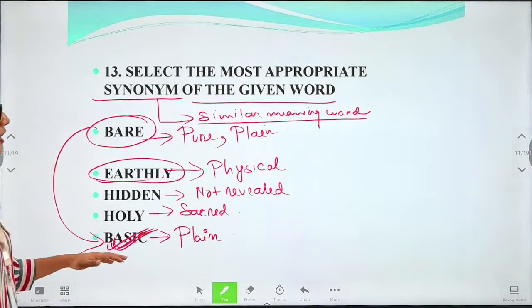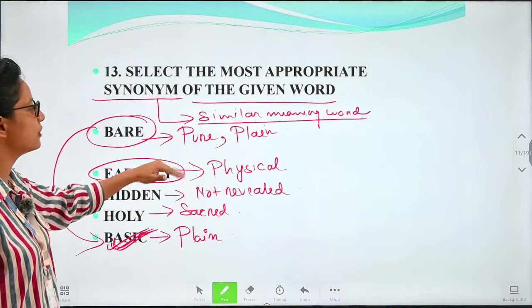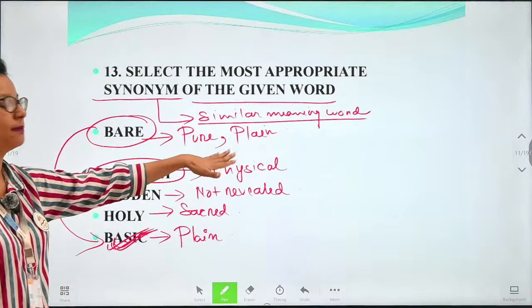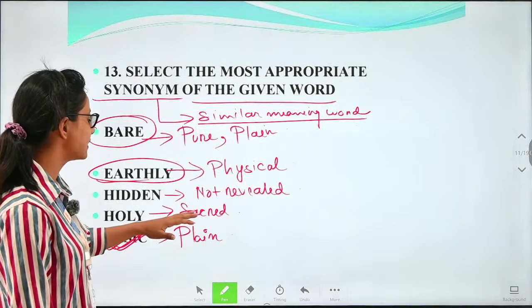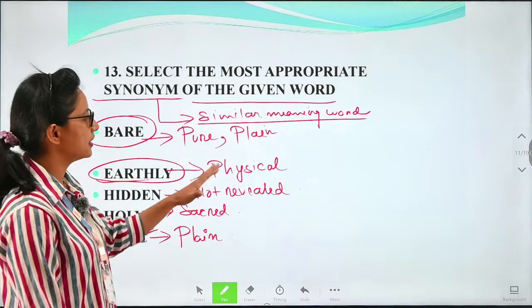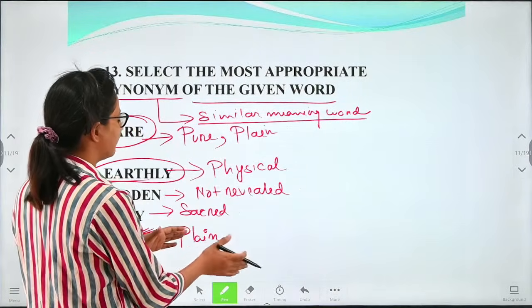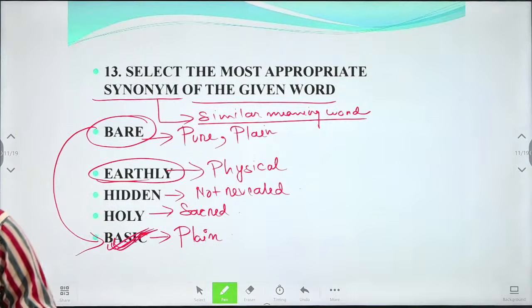The other options are not showing anything which is relevant to pure or plain. It is not sacred, not revealed, not physical here. Okay, it's not hidden actually. It is basic.